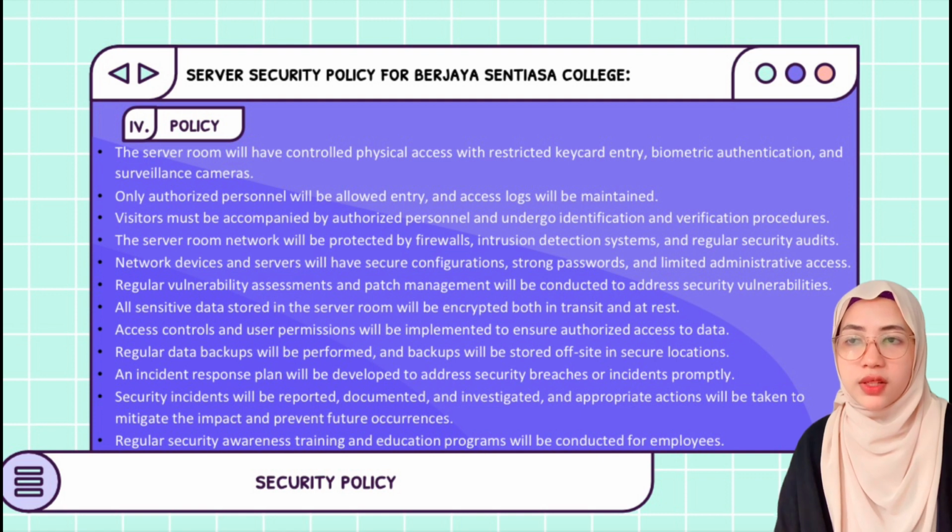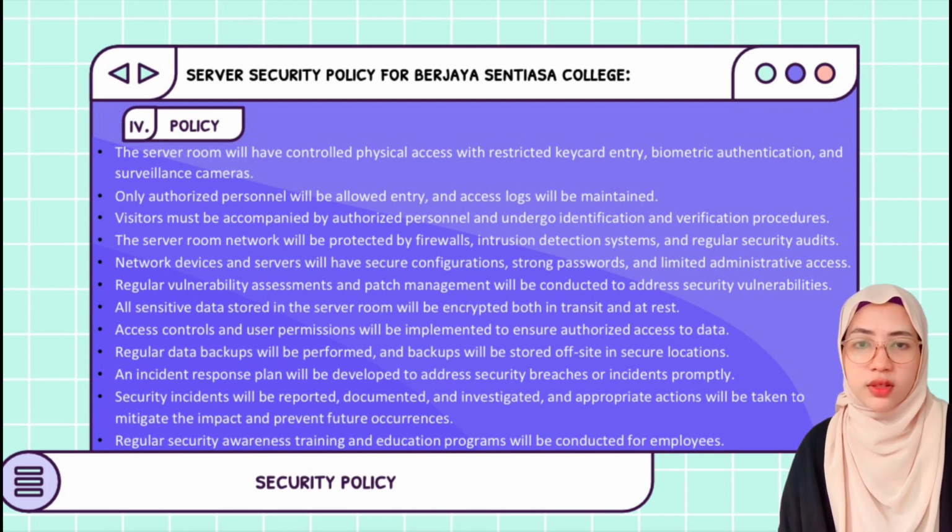Number 4 is policy. There are 12 policies. Number 1, the server room will have controlled physical access with restricted keycard entry, biometric authentication and surveillance cameras. Number 2, only authorized personnel will be allowed entry and access logs will be maintained. Number 3, visitors must be accompanied by authorized personnel and undergo identification and verification procedures. Number 4, the server room network will be protected by firewalls, intrusion detection system and regular security audits.